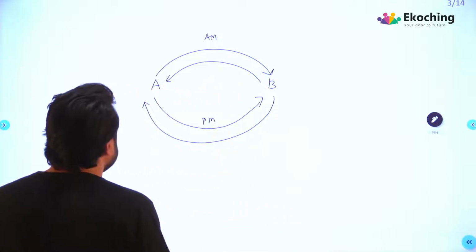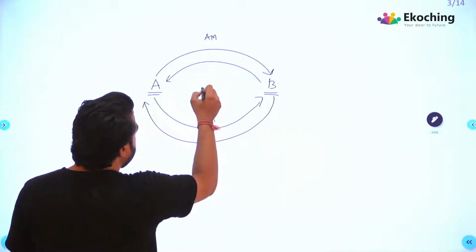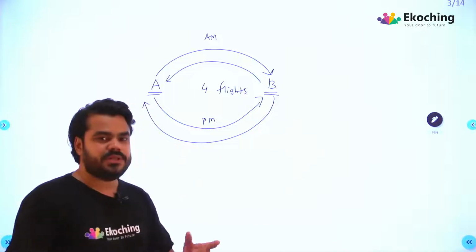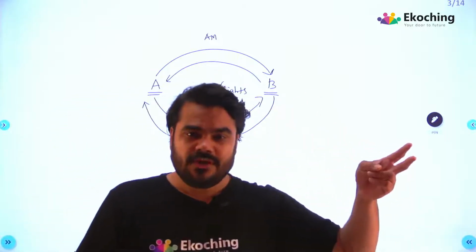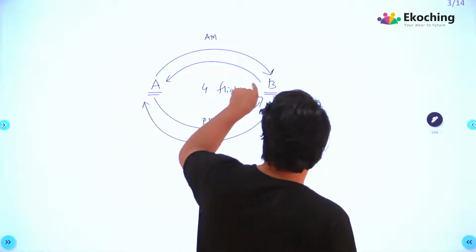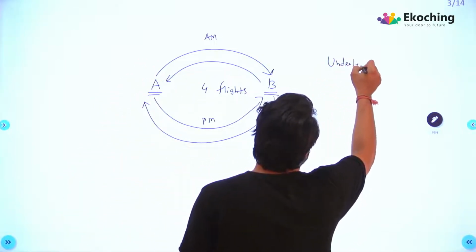That means between any two cities, A and B, there should be 4 flights. 2 in the morning, 2 in the evening. So 2 in the morning and 2 in the evening. There should be 4 flights between any two cities. And this is the underlying principle.